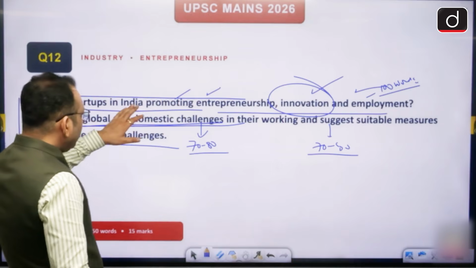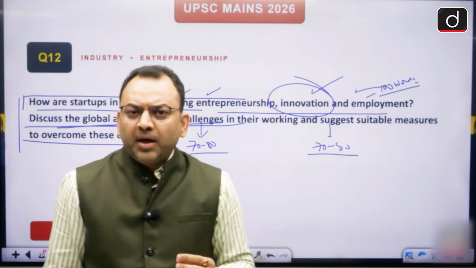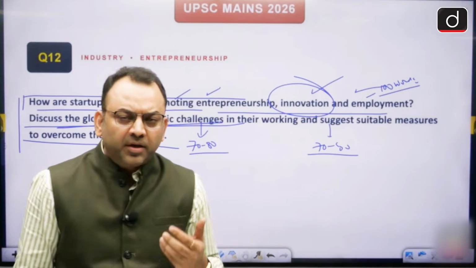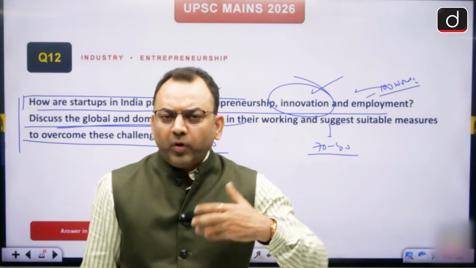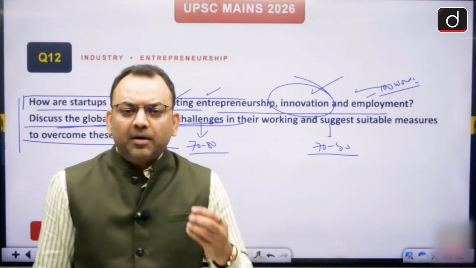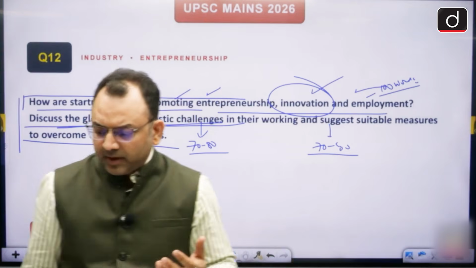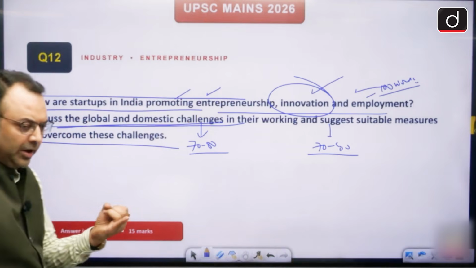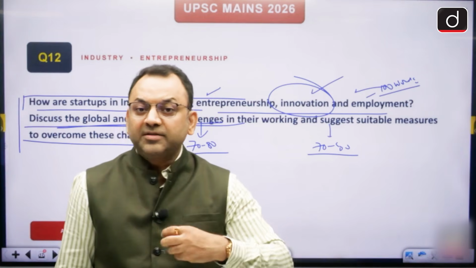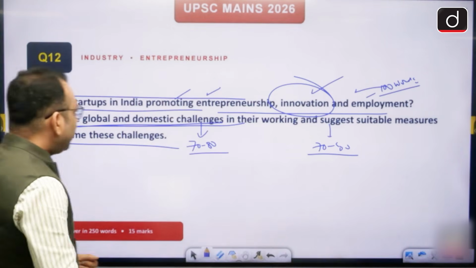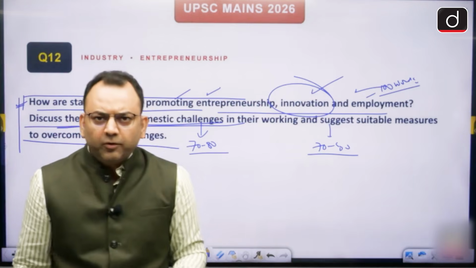Now, coming to this part further, we can also write that India has nearly 2.4 lakh DPIIT registered startups in the country, and they have generated jobs of nearly 23 lakh, right? So we do have some data that 110 startups are now unicorns having a market value of $1 billion and above, right? So they have a high market value, they have generated jobs, they are into unicorns, they are into disruptive technologies, right? So you write all about the startups that we discussed in this part in 100 words. We have enough content to write here.